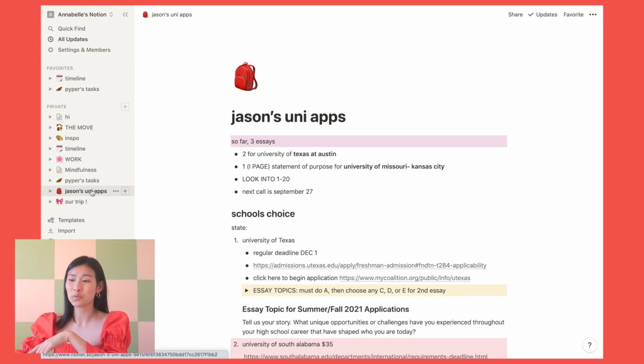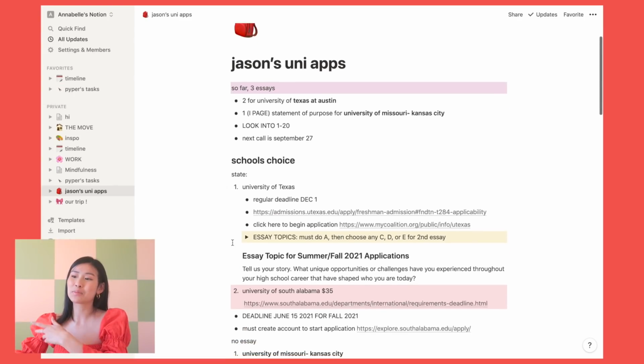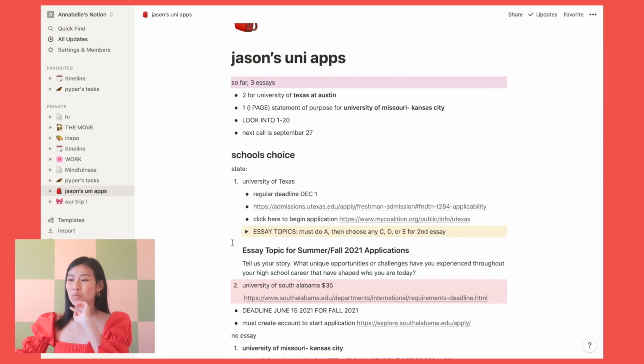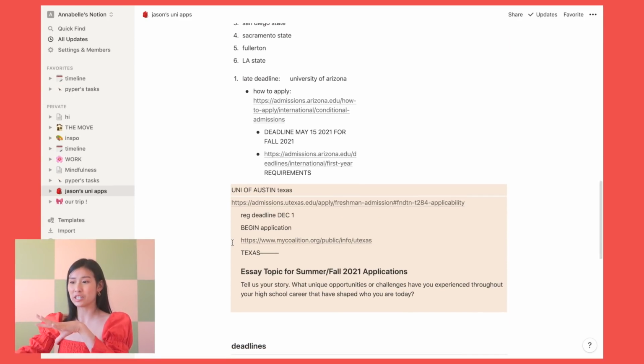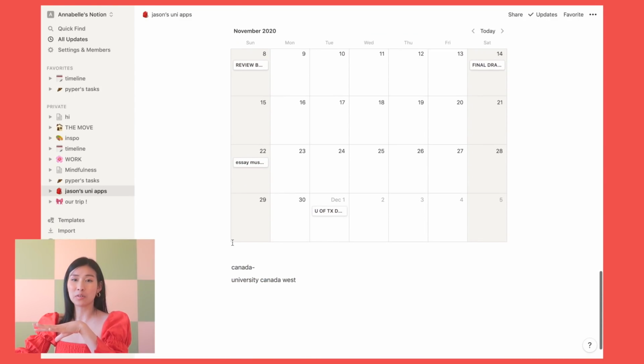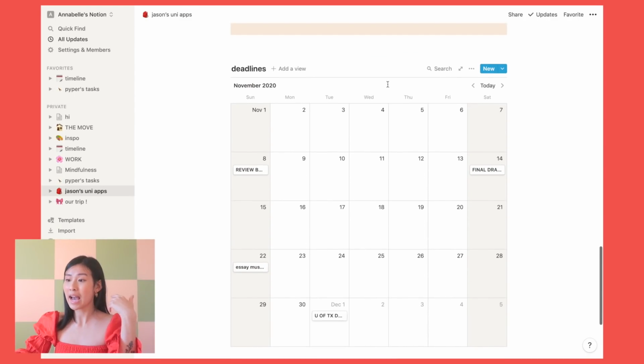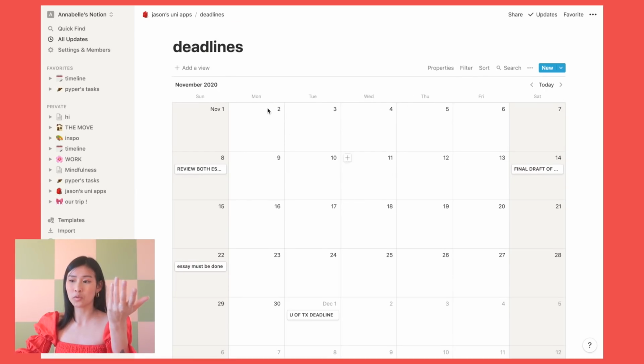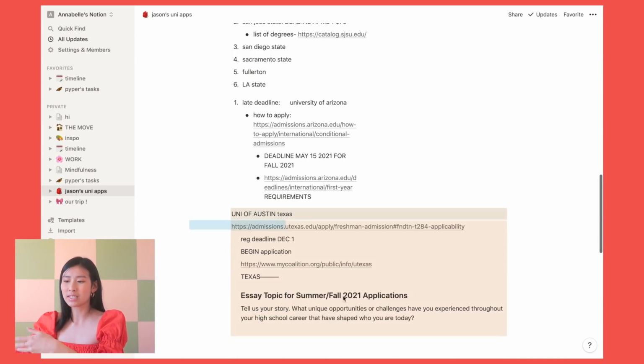An example of how I like to collaborate on Notion is when I did my weekly calls with my cousin, we set up this whole page with all of the places that he was going to apply to. I embedded a calendar. You can open it up to view it bigger. And then I just added all of these text components.